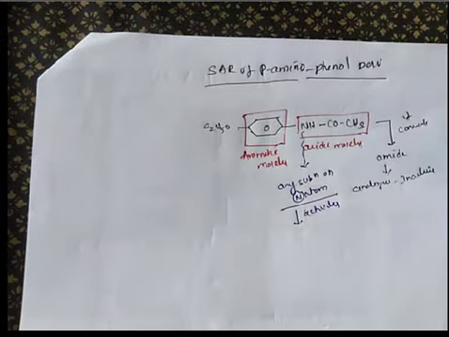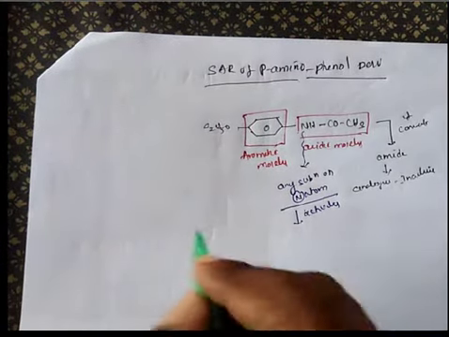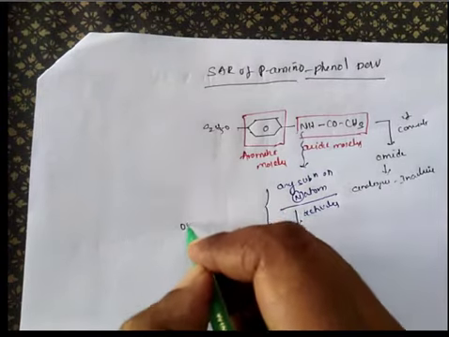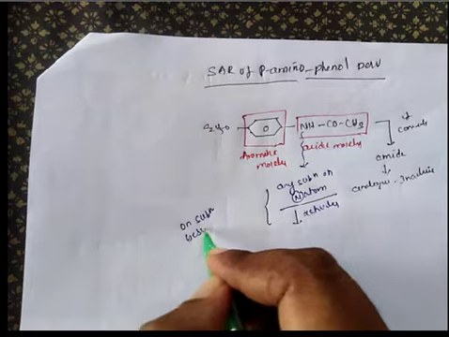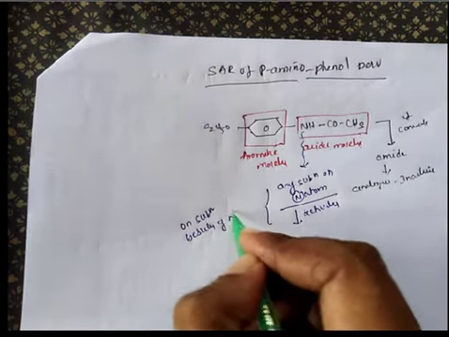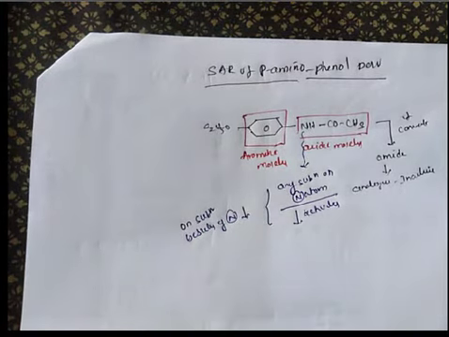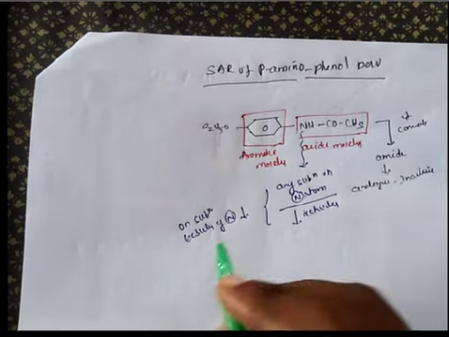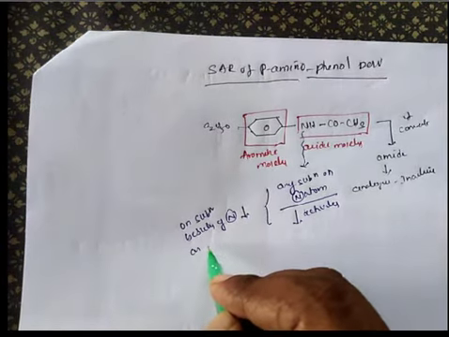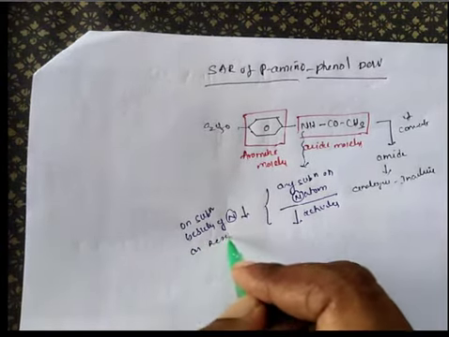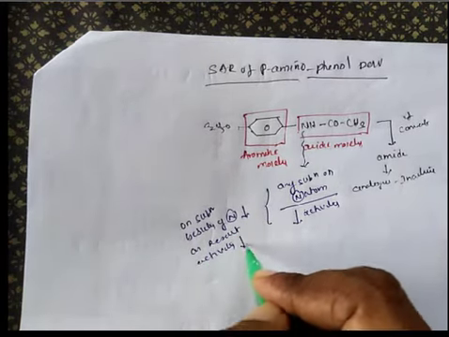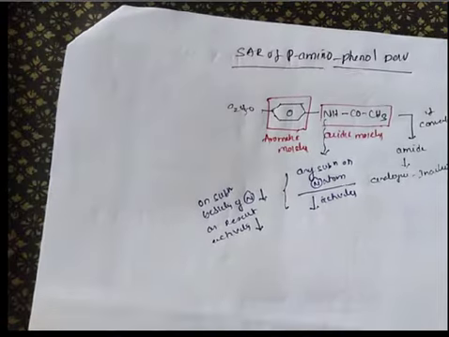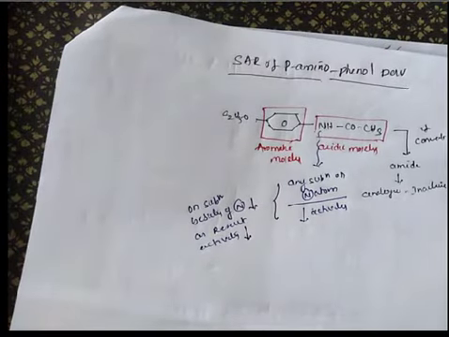It is due to the fact that on substitution, the basicity of the nitrogen atom decreases. As the basicity decreases, the activity will be reduced. So you should not touch the nitrogen atom in these para-aminophenol derivatives.